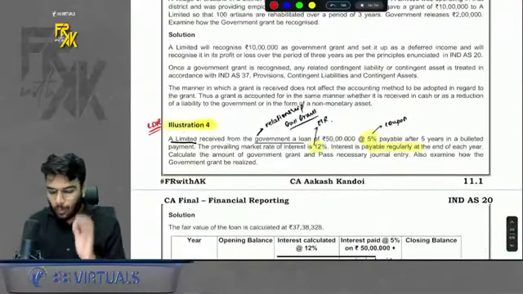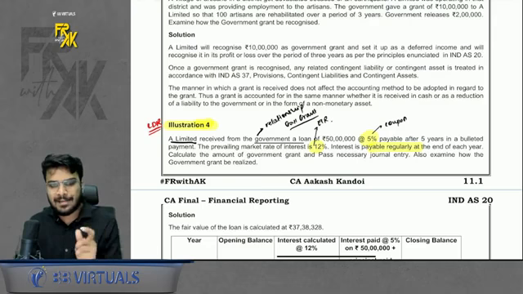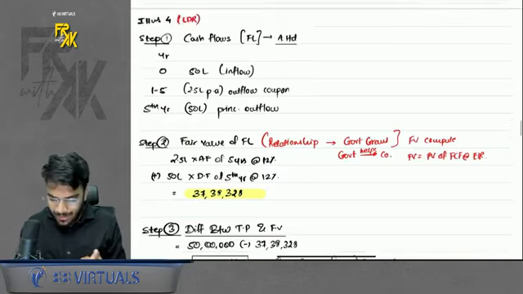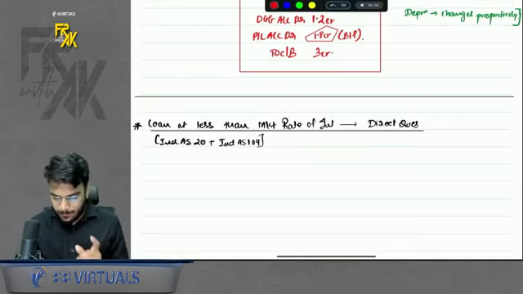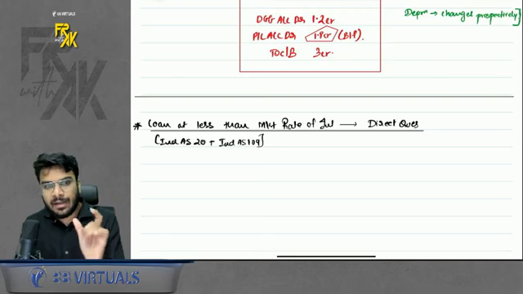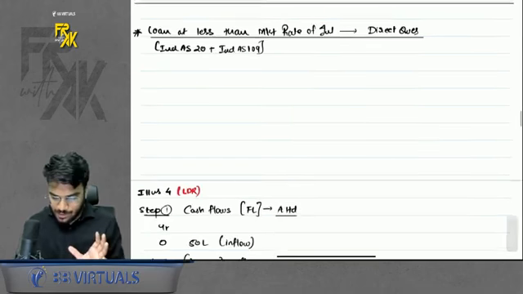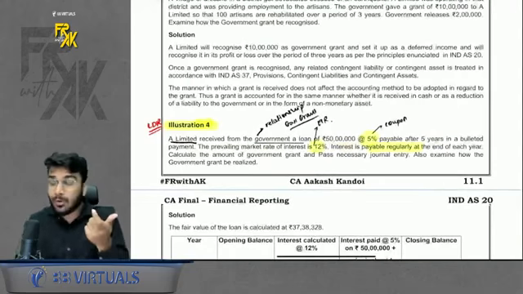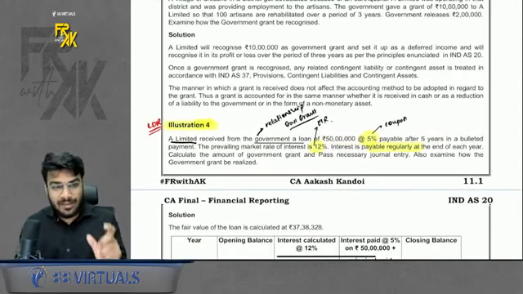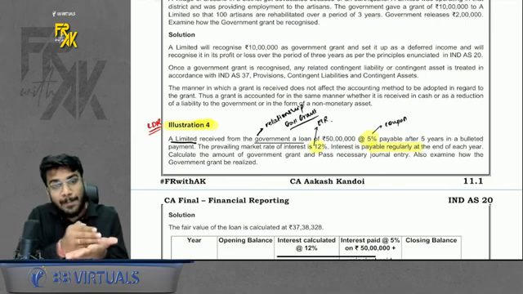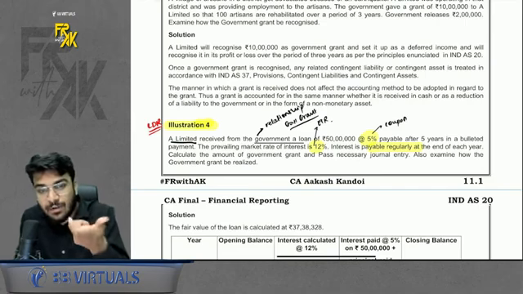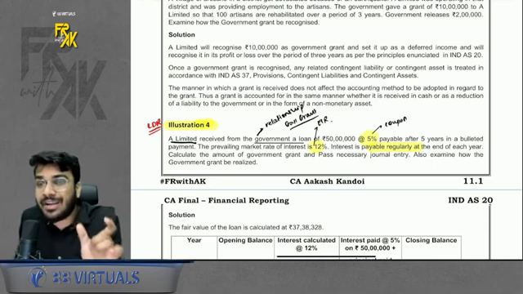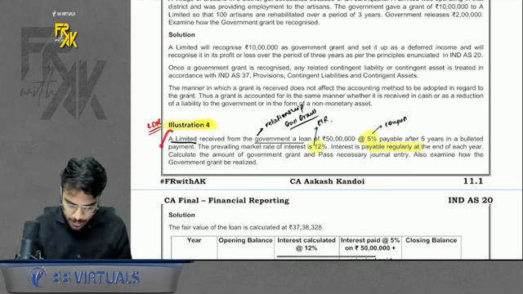So, when you get a loan at less than market rate of interest, this point has a resemblance with Ind AS 109 Financial Instruments. Why? When the government is giving you a loan at less than market rate of interest, in this case, it is treated like a relationship. The relationship is of government grant, where the government is helping the company, right? So, do you remember in financial instruments what we used to do? When there was a relationship of parent and subsidiary, when parent was helping subsidiary, the difference was transferred to investment in subsidiary. When the employer was helping the employee, the difference was treated like prepaid employee benefit expense. Similarly, here.